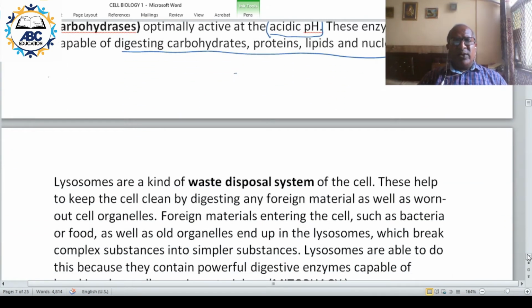Now they are a kind of waste disposal system. This is very important. Lysosomes are the waste disposal system, and they keep the cell clean by digesting any foreign material as well as worn out cell organelles.